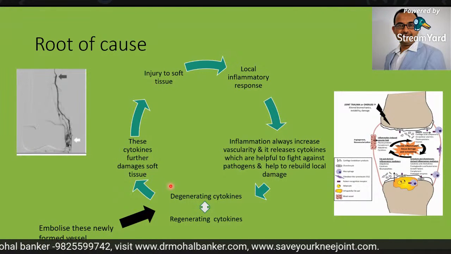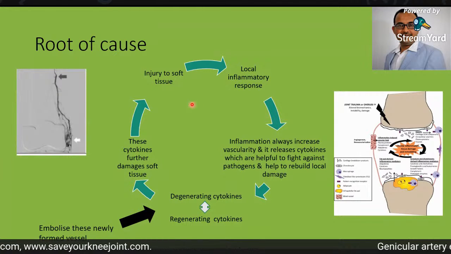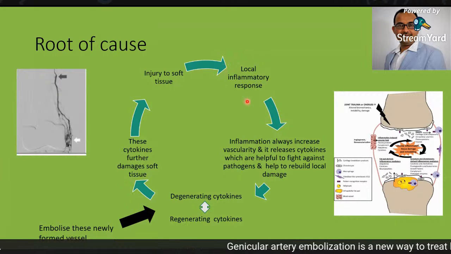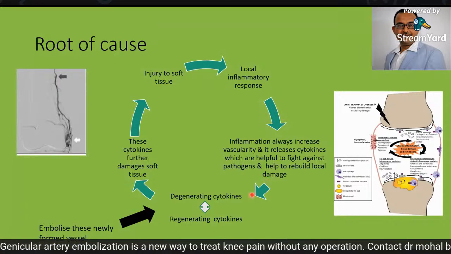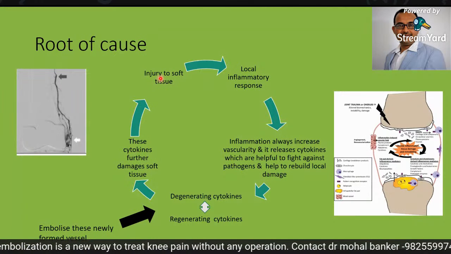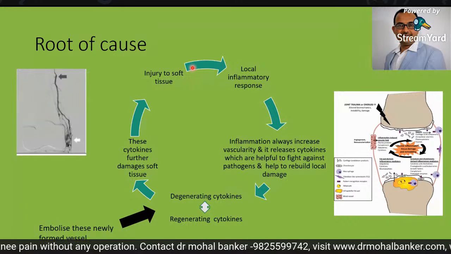In response to this local tissue damage, the body stimulates more and more inflammatory response. So the acute inflammatory reaction, which is designed for the healing process, becomes a chronic inflammatory reaction, and this vicious cycle continuously goes on. Because of these chronic inflammatory reactions, the patient feels pain.